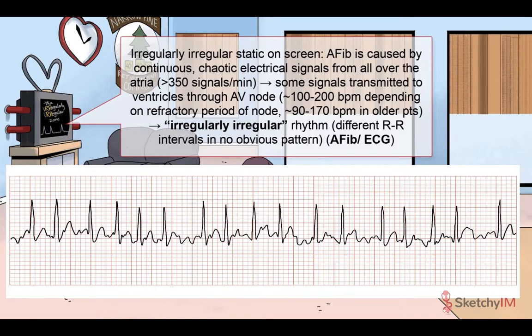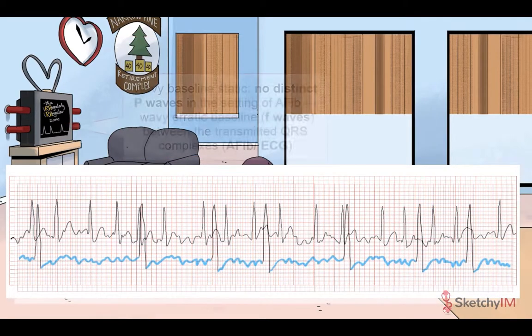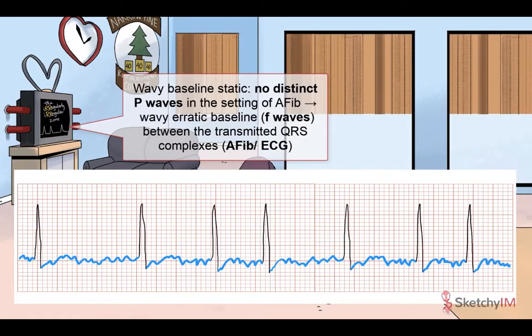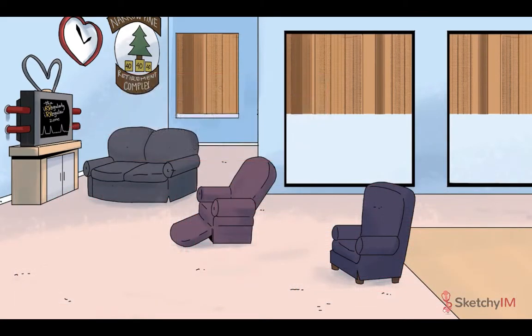On the ECG, expect to see an irregularly irregular rhythm with different RR intervals in no obvious pattern. And if you're expecting to see any P waves, you're out of luck. A P wave, remember, represents the coordinated depolarization of the atria. And in the setting of fibrillation, definitely uncoordinated. Instead of P waves, expect to see a wavy, erratic baseline between the transmitted QRS complexes. The low amplitude oscillating waves you'll find there are dubbed fibrillatory waves or F waves.